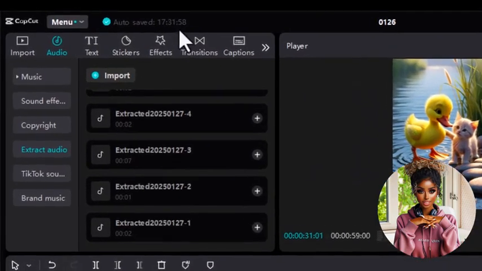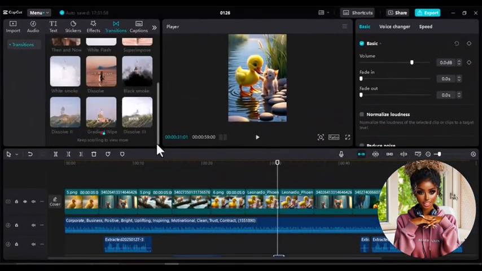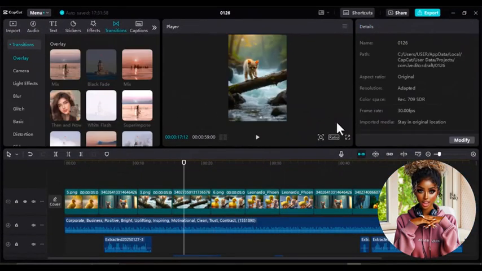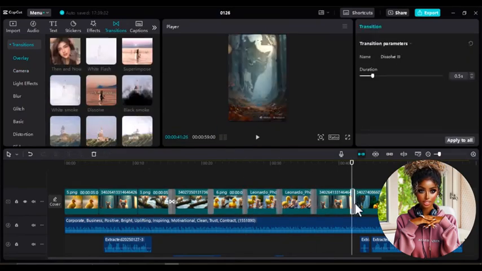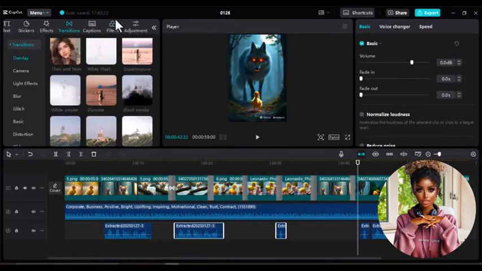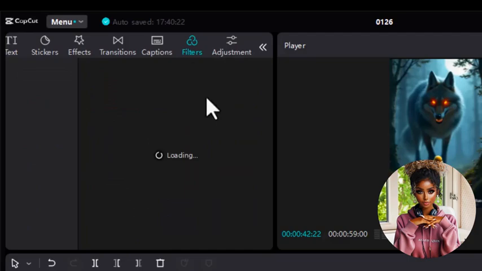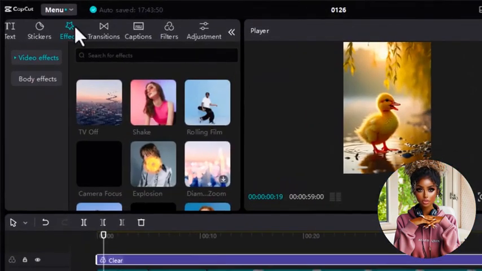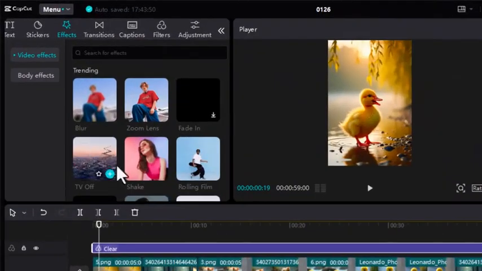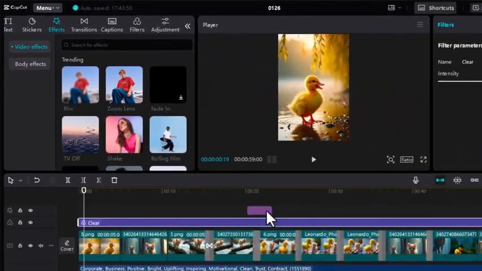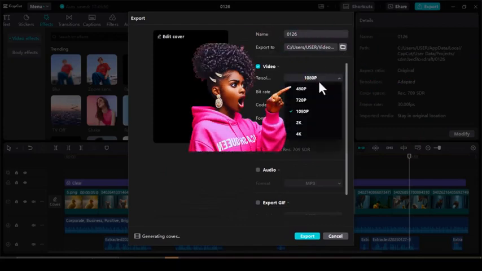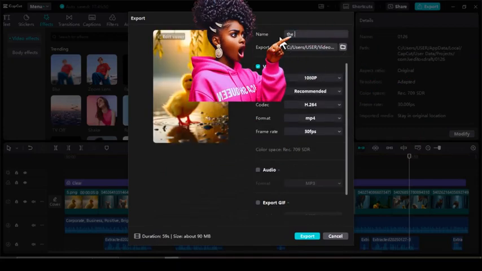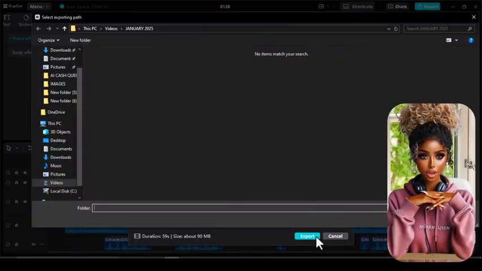For transitions, click on Transition and browse CapCut's collection. Choose effects that match your specific clips. We'll use this one here. Take your time selecting appropriate transitions for the remaining clips. To tie everything together, apply a filter by clicking on Filter and selecting this preset. Explore CapCut's video effects, and I'll use this one here to create suspense when the kitten falls into the river. Your video is now ready. Click Export, select 1080p resolution, name your file, choose the save location, and export.